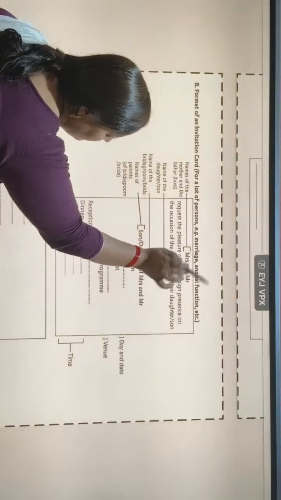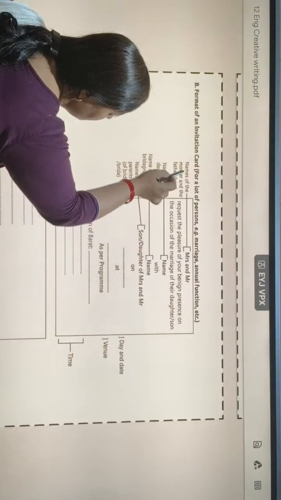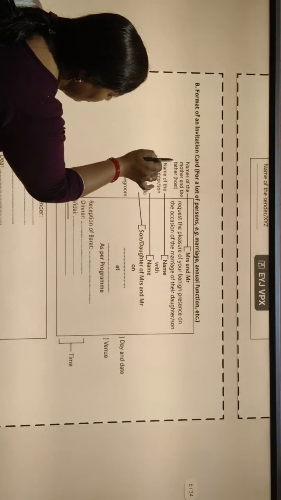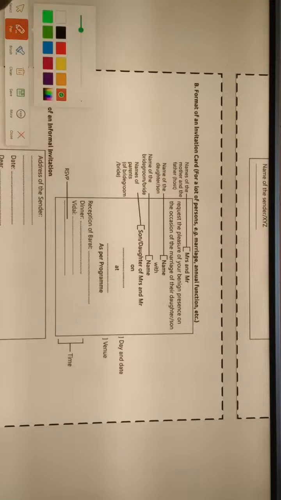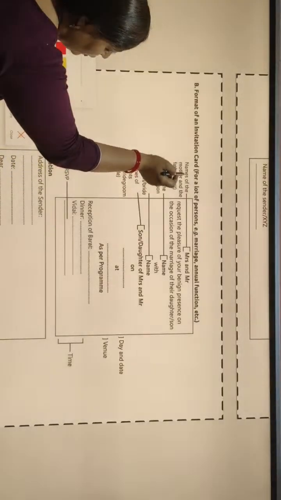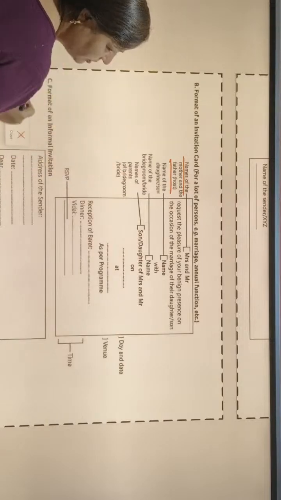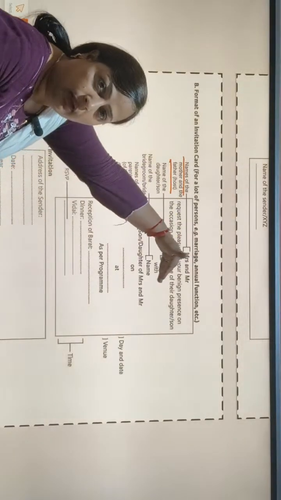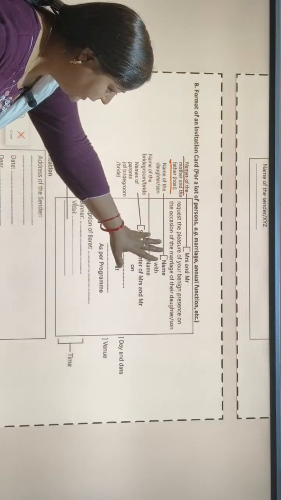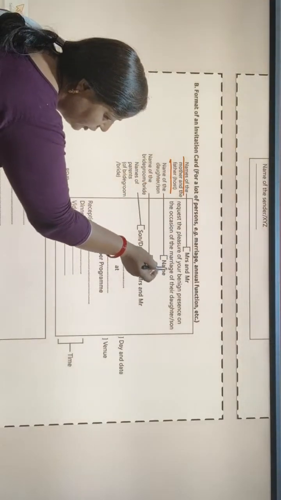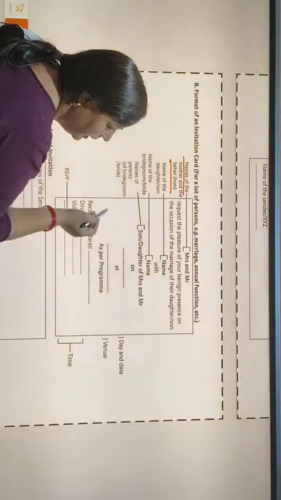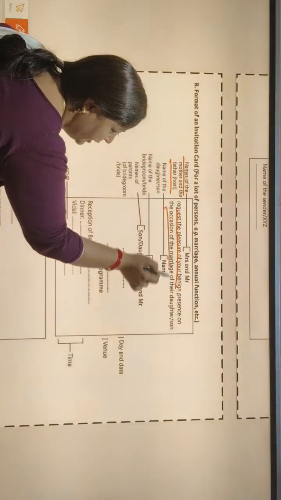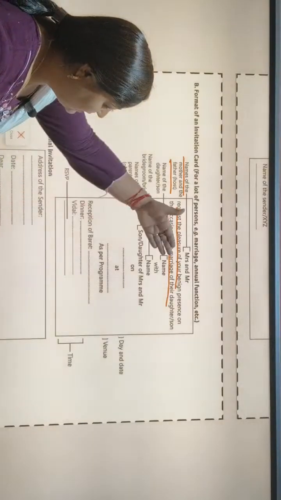Here is Mrs. and Mr. First of all, the name of the mother and the father, the hosts who are going to invite. First of all we will include the name of the host at the top of the invitation in card form when we are writing. Then we can write, request the pleasure of your benign presence on the occasion of the marriage of their daughter or son. This line we can write in any invitation.